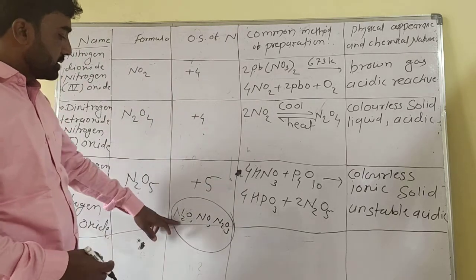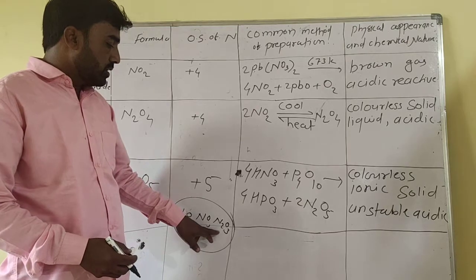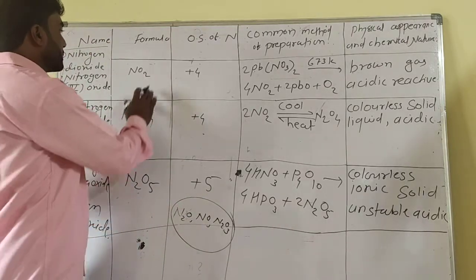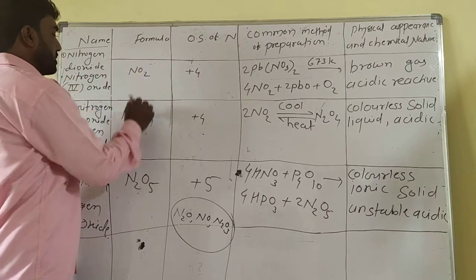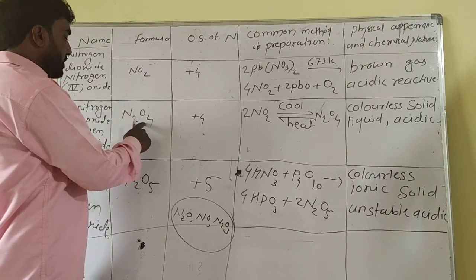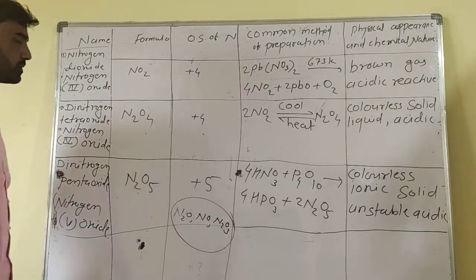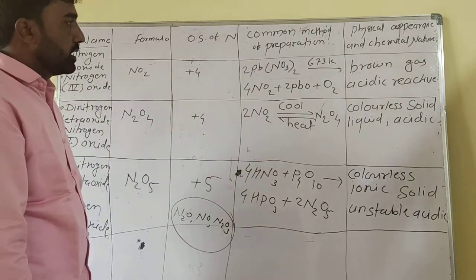First is N2O, then NO, N2O3, fourth is NO2, fifth N2O4, and sixth N2O5. These are the six types of oxides of nitrogen.